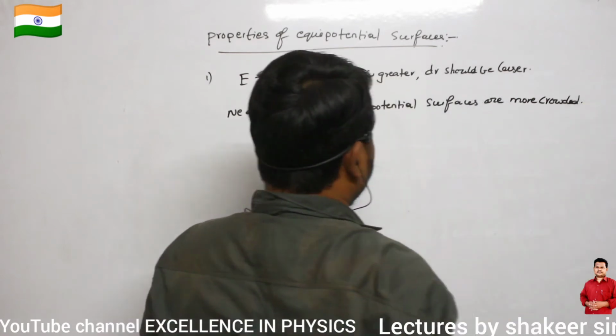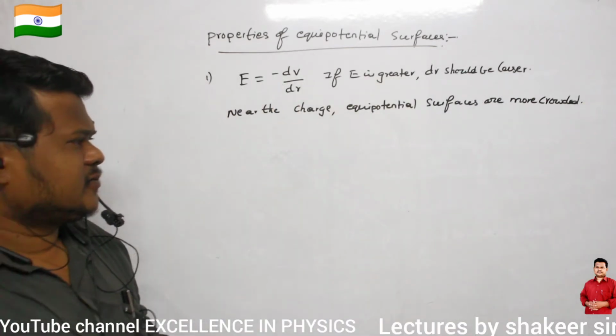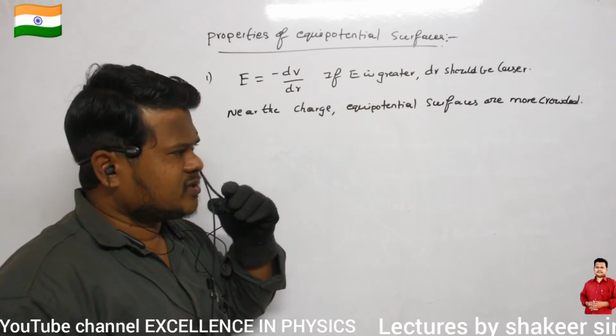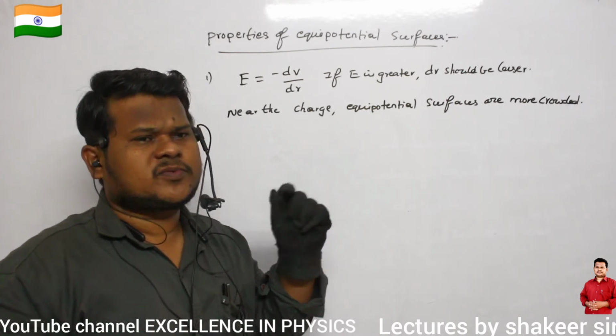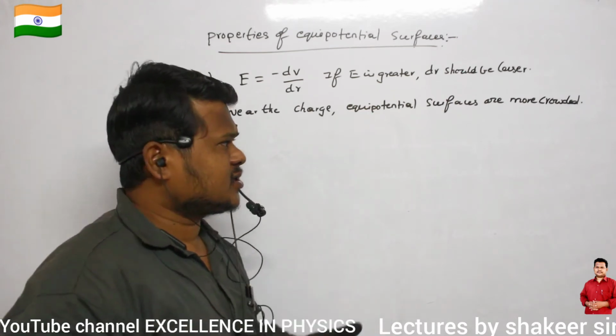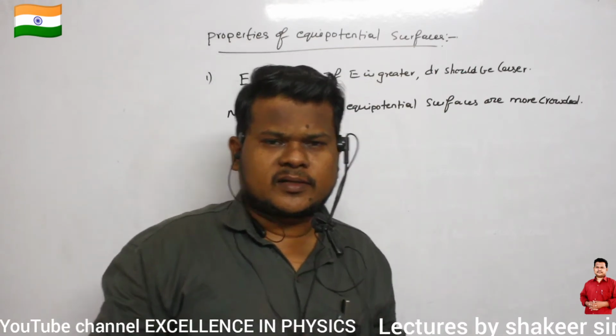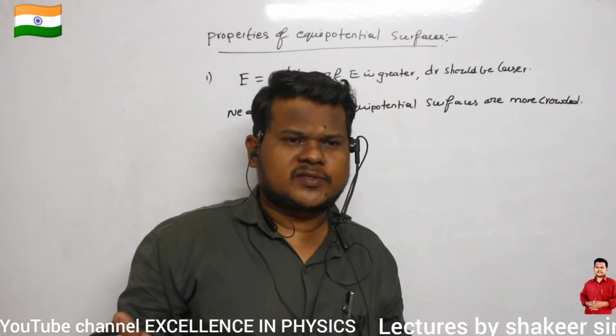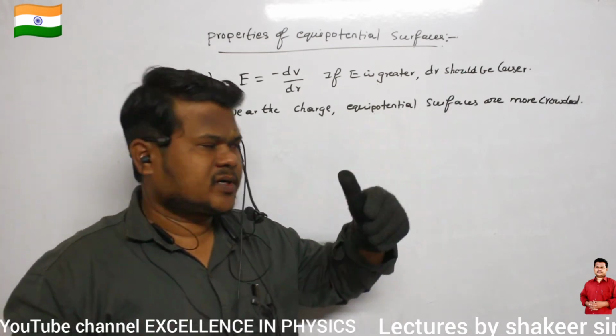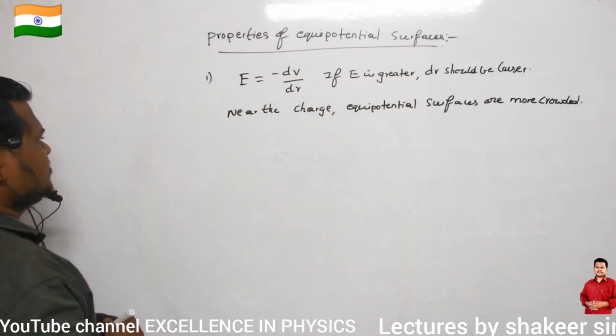What is meant by more crowded? Distance between one equipotential surface and another equipotential surface will be very small. Near the charge only electric field intensity will be maximum, no? As you move away from the point charge, electric field intensity reduces. Clear?